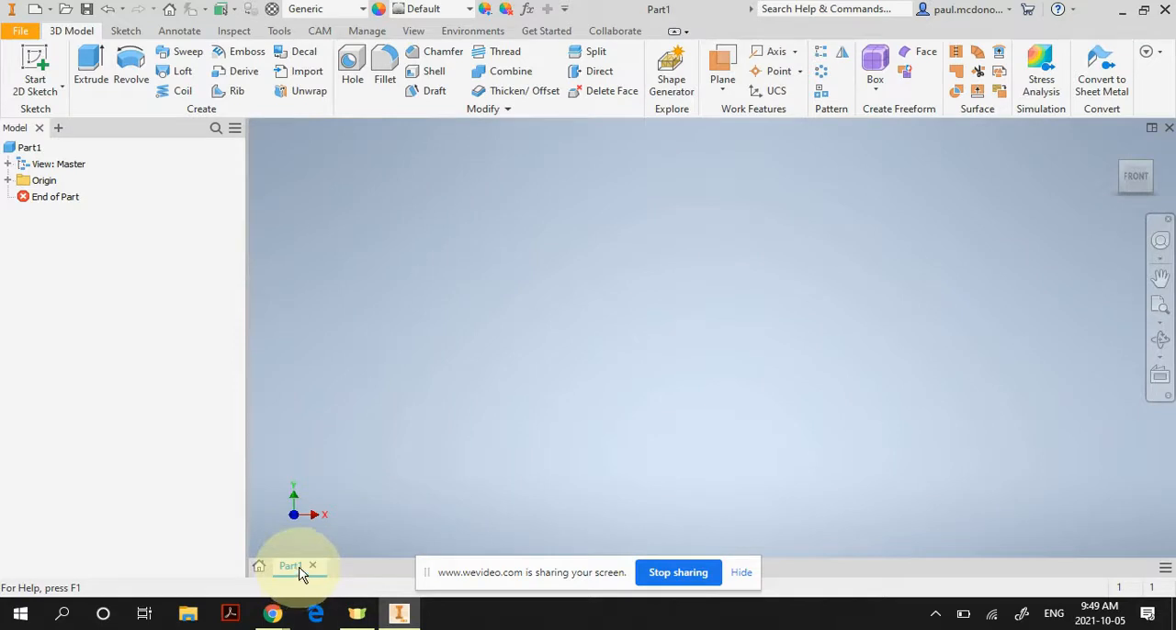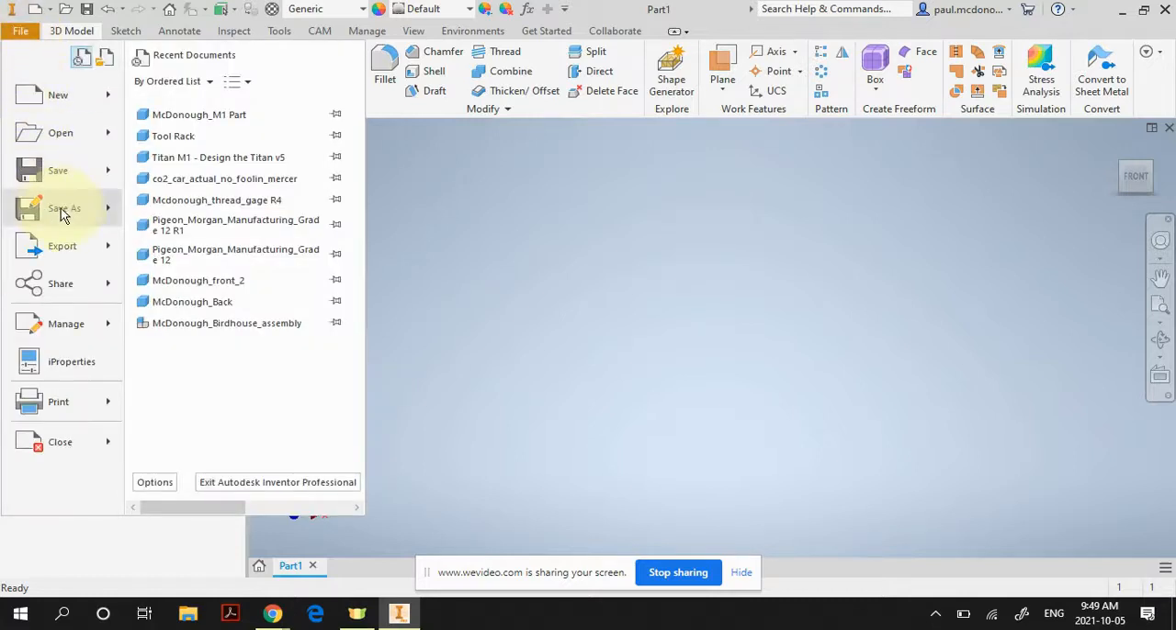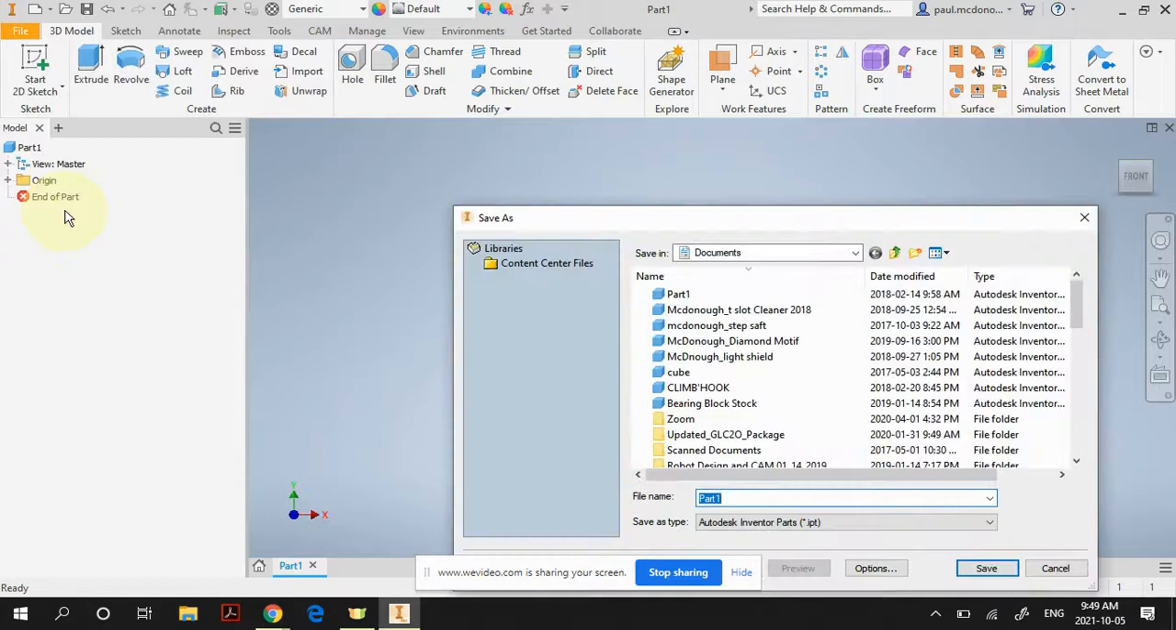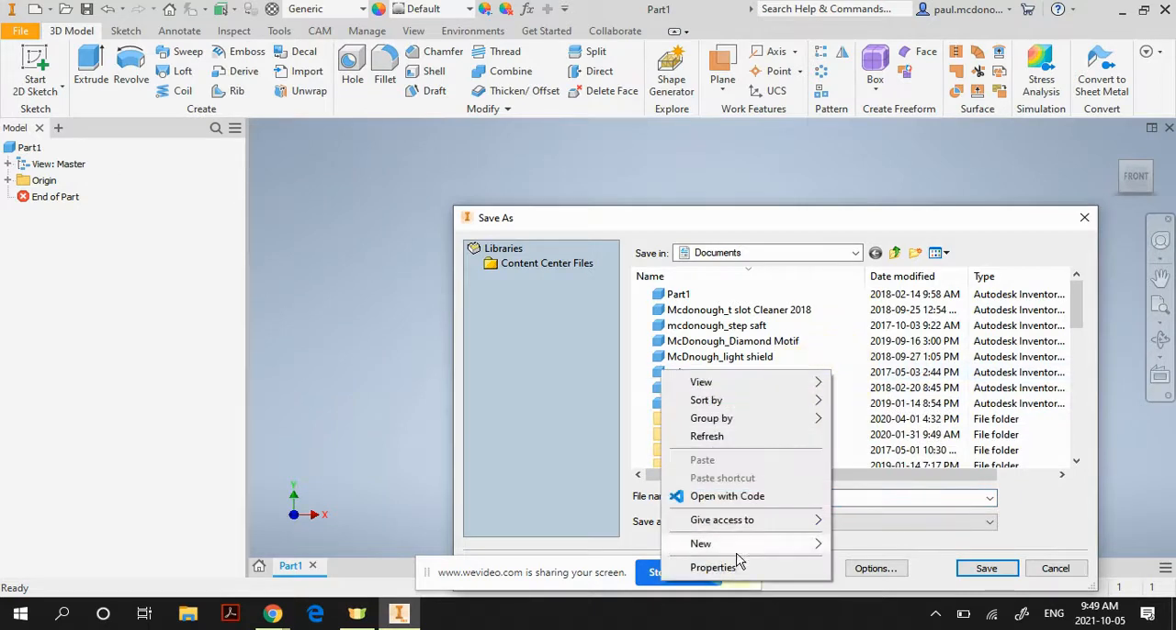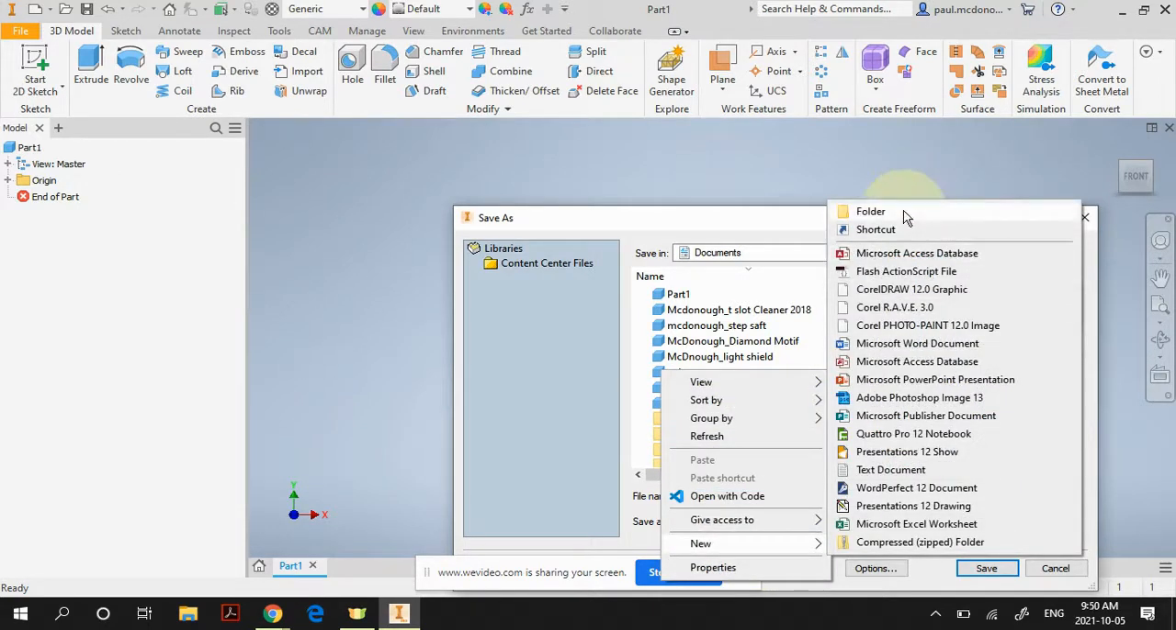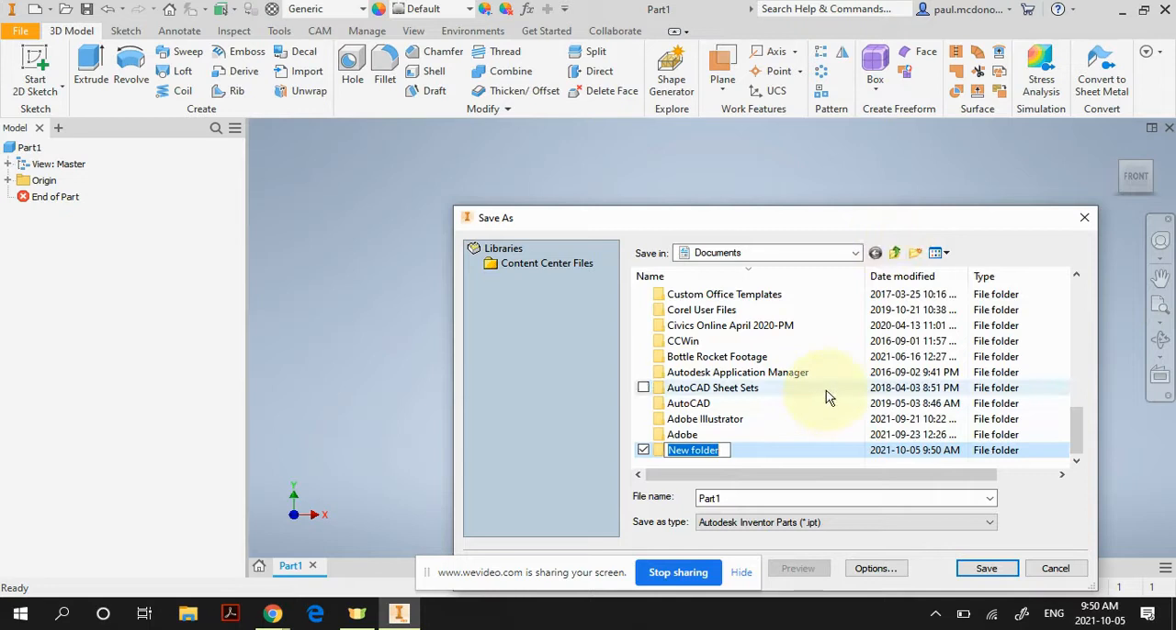Right now my part's called part 1. So the first thing I want to do is I want to save it. So I go to the File menu and I go Save As. And this is going to bring me to my documents. First thing I want you to do is in your documents on the computer, you're going to right-click anywhere over on this side. You're going to right-click and you're going to go New, Folder, and you're going to call it Autodesk, or your last name, Autodesk.